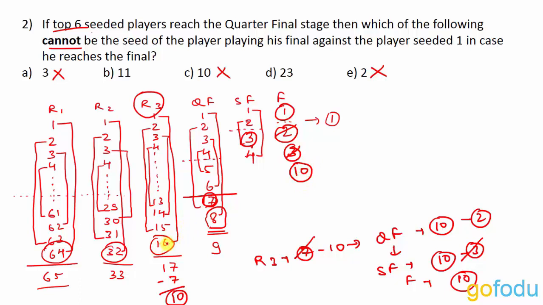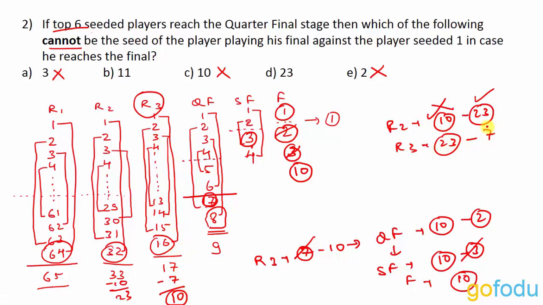Now instead of 10, who all can come? Now suppose in round 2, 10 is playing against 23. How? 33 minus 10 is 23. So 10 will be playing against 23. So what if in round 2, in the match between 10 and 23, 10 loses and 23 wins. So in round 3, 23 will be playing instead of 10, and in round 3 10 was playing against 7, so 23 will play against 7.